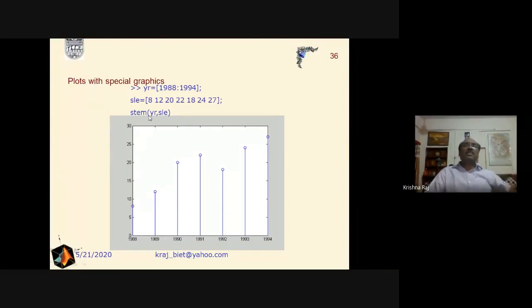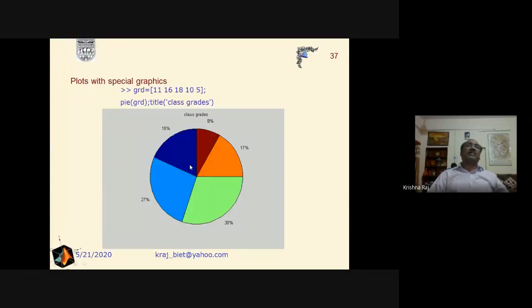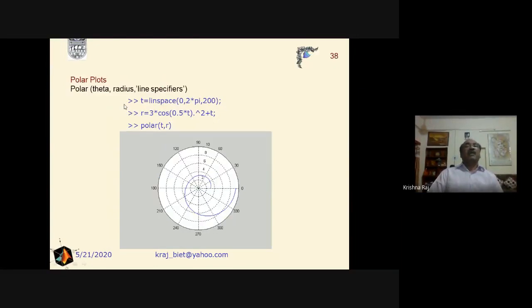We can use the stem command in order to describe discrete types of functions or signals. Similarly, in order to describe the grades, for example, in a class, or to describe the performance of different systems, we can use the pie chart. And for that purpose, we have to use only a single command, pie. And similarly, if we are interested in the polar plot, then we have to describe the theta